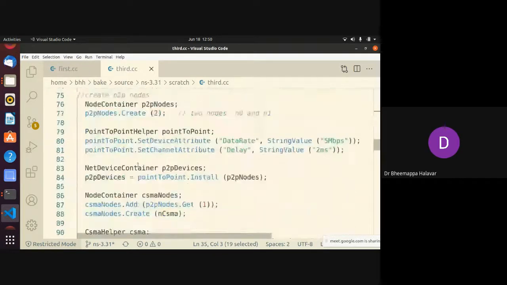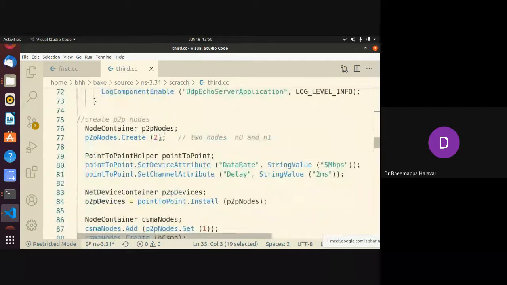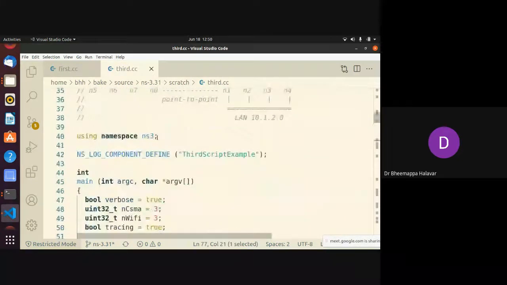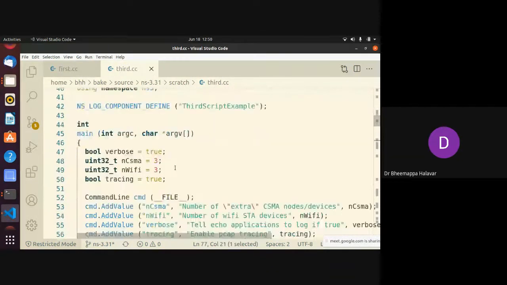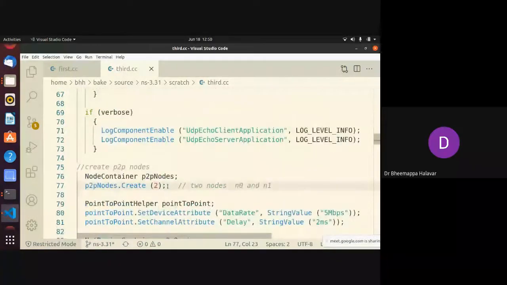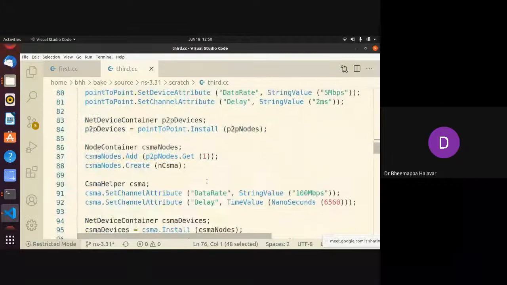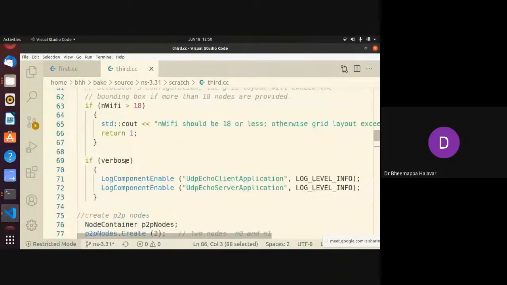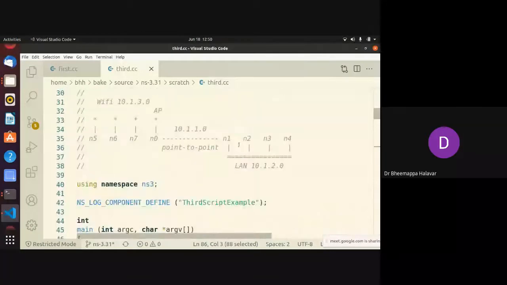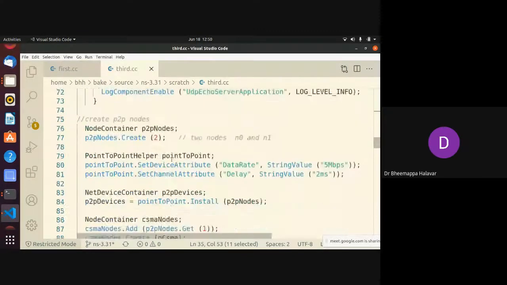So here, if you see, how many nodes am I creating for point to point? Only 2 nodes are there, so I have to mention 2. I created a node container for point to point, and another node container for CSMA. How many nodes are there? CSMA means wired CSMA, and in this we will not consider it separately, because it will have both devices. So only 3 I will be considering. That will be N.